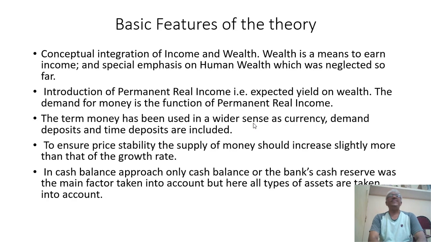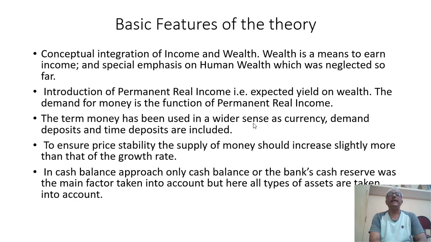What are the basic features of this theory? The important basic features are the conceptual integration of income and wealth. Wealth is a means to earn income, with special emphasis on human wealth, which had been neglected so far. There is an introduction of permanent real income and expected yield on wealth.